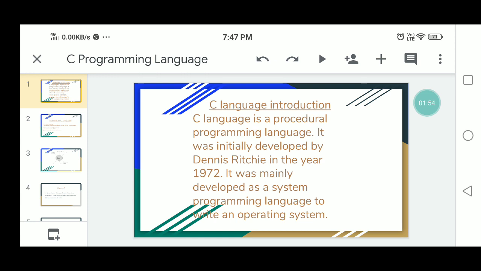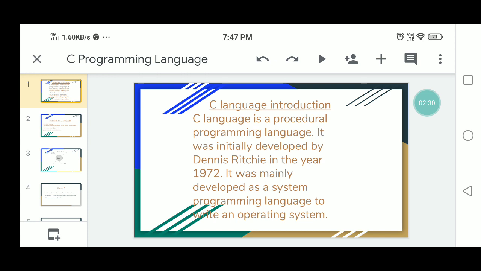So in this situation, another language was introduced, that is the C language. It is a middle level language. It is used to develop operating systems, and also any application. This is a general purpose high level language, originally developed by Dennis Ritchie for the Unix operating system.